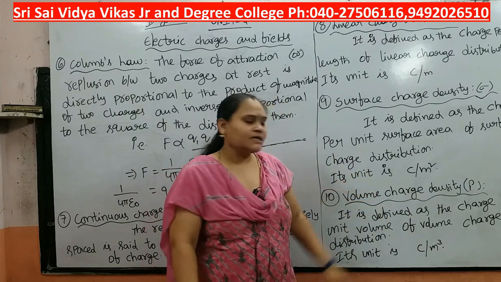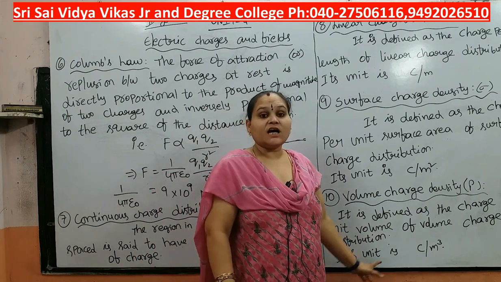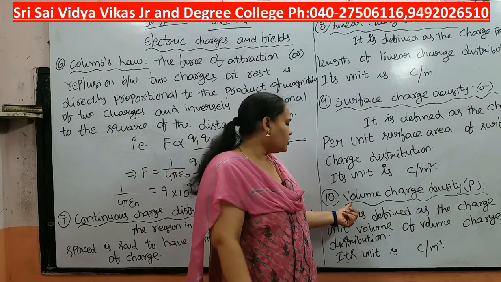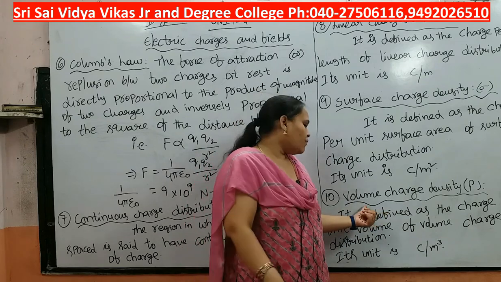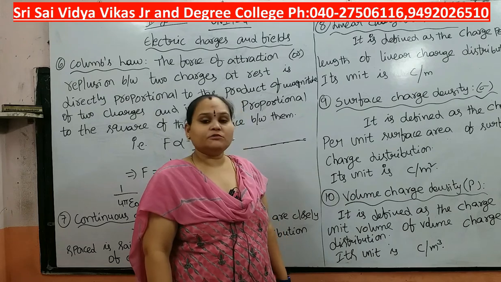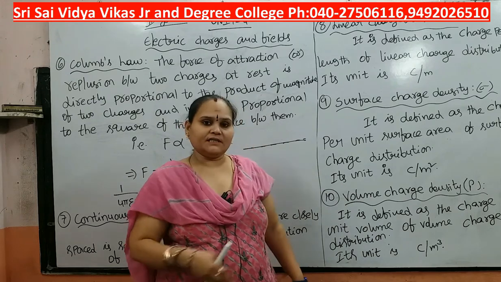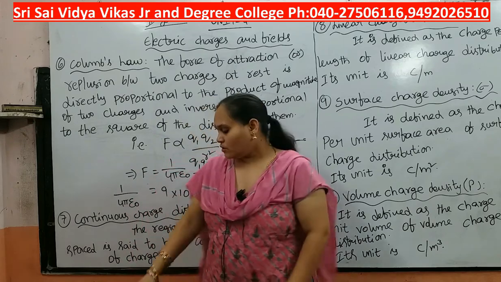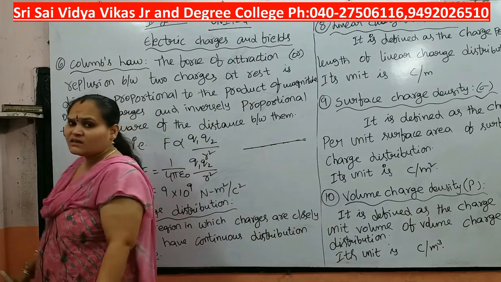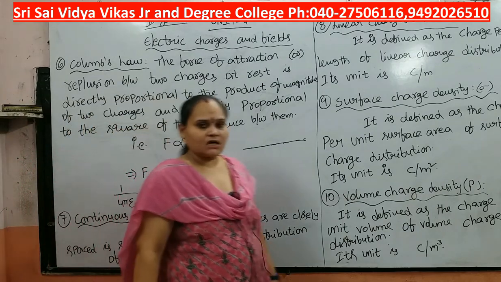Similarly, volume charge density is mentioned with rho. It is defined as the charge per unit volume. Volume means 3 coordinates are required. So it is the charge per unit volume of the volume charge distribution, having the unit coulomb per meter cube.